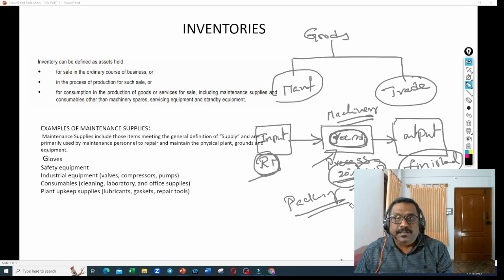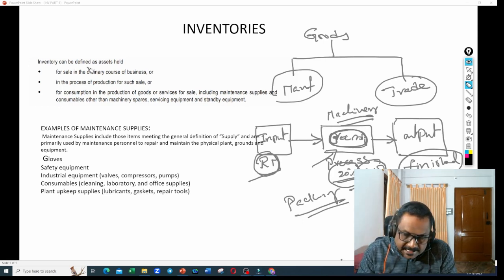They are all inventories. So goods can be manufactured, goods can be traded. If you are manufacturing goods, what are all the parts of goods? Raw material, work in progress, finished products, packing materials, whatever we explained. Are you clear so far? Now, let us go to the definition. What does the definition say? Inventory can be defined as an asset.